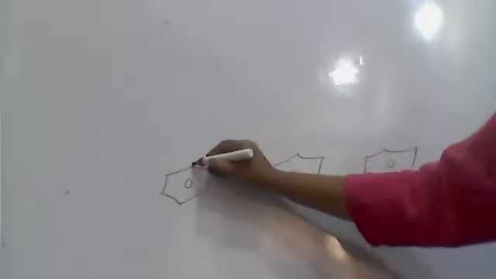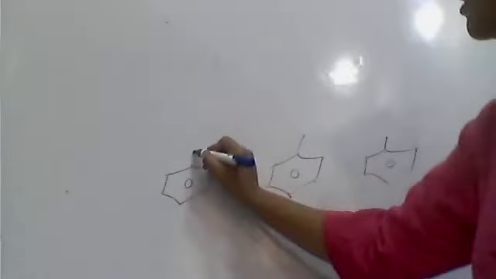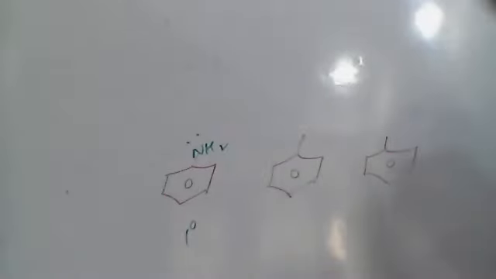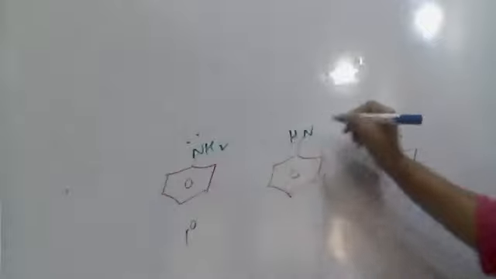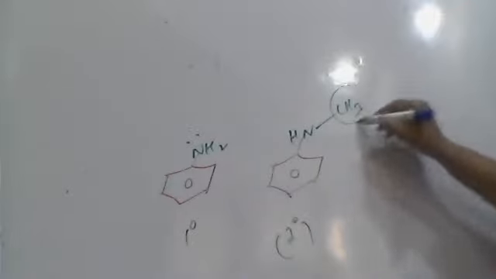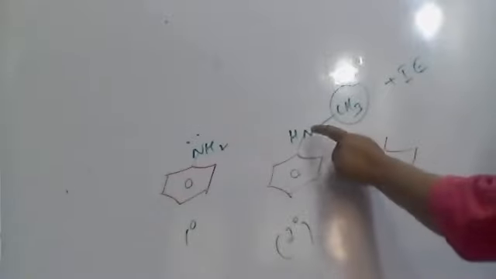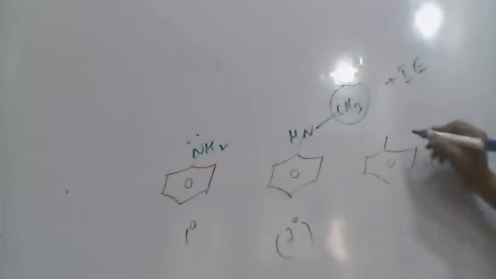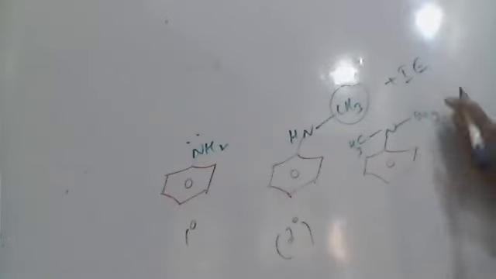See here, if I attach NH2 group, it is primary: phenylamine, or aniline. Now to this nitrogen, if I replace one of the H with a methyl, it is secondary. But remember, this methyl group is a plus I affecting group, and to this nitrogen two different alkyl or carbon groups are attached, therefore secondary. Next, if I attach two methyl groups here, now it becomes tertiary.